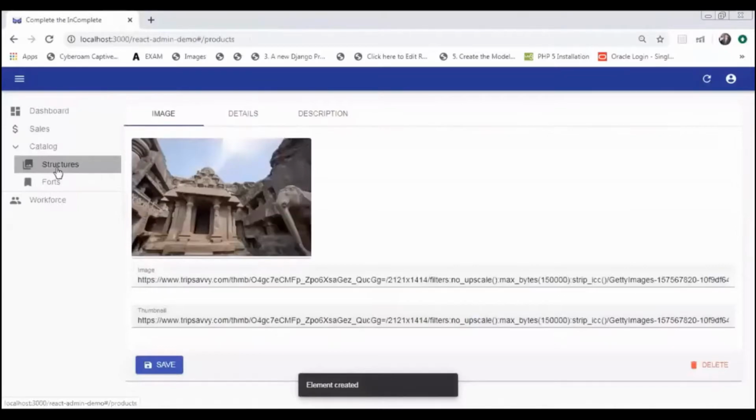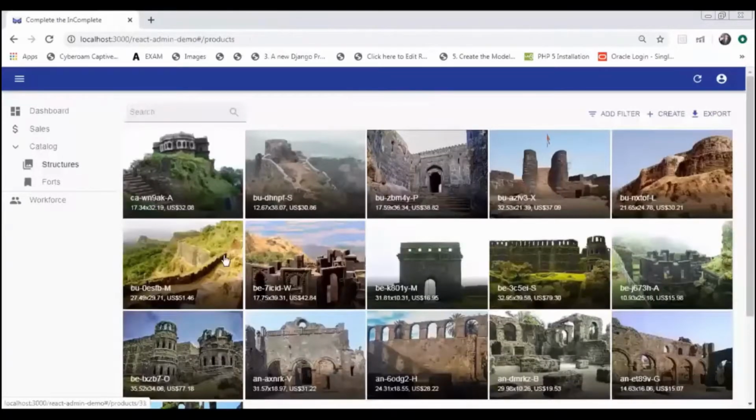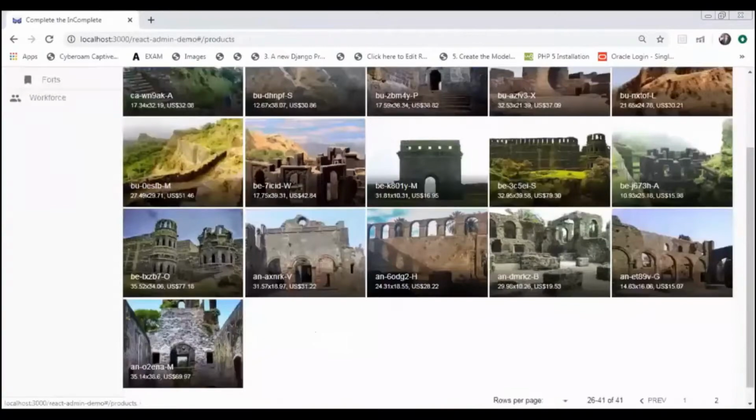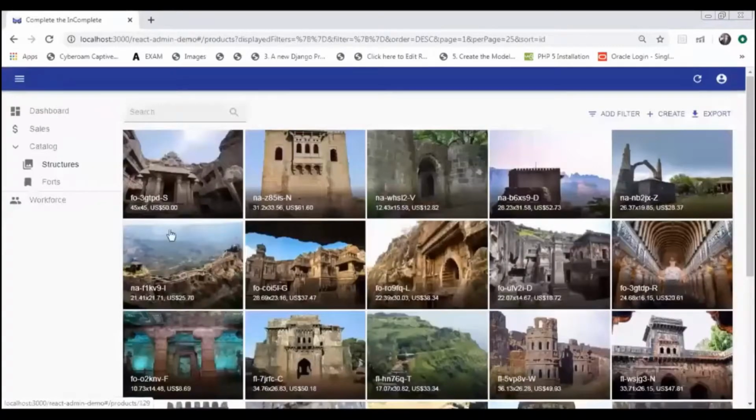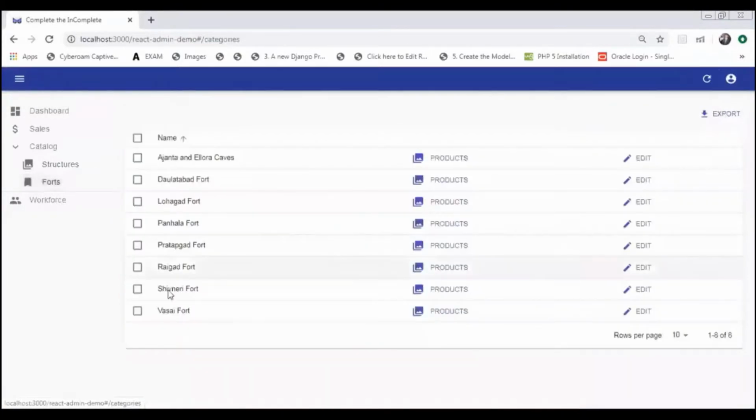Now let's see if this got reflected on our structures page. It will be the first one. So yes, let's see it. Okay, it got created successfully over here, as we can see. Now let's see the fort. As I already told you, we have 8 structures, 8 monuments.